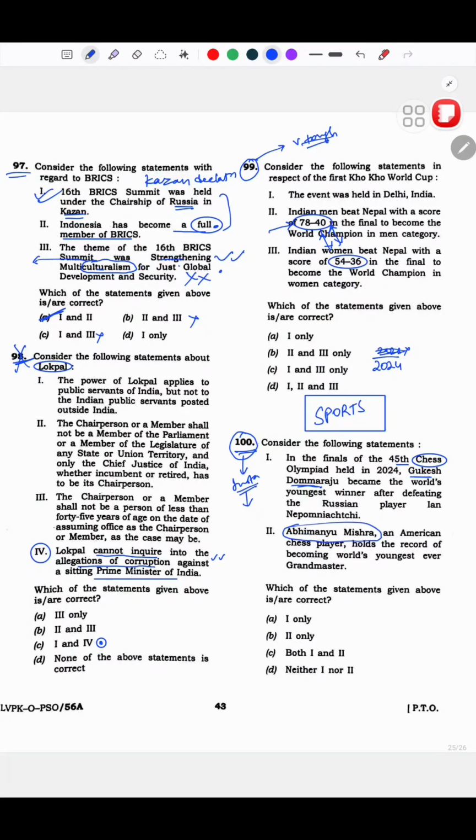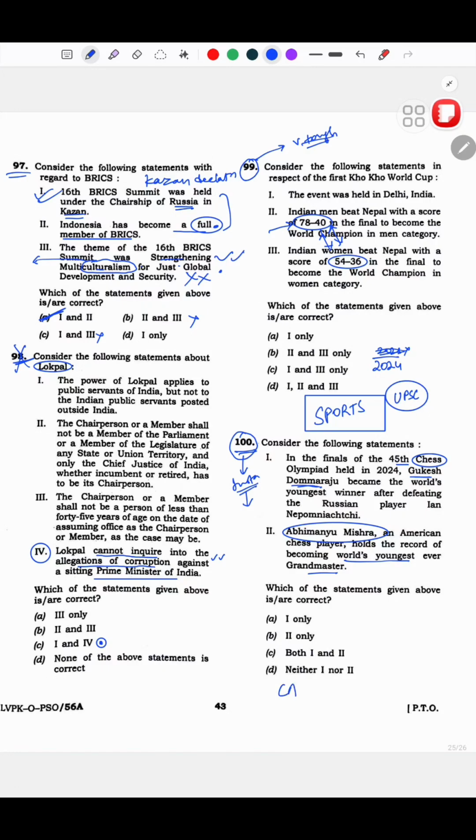But Abhimanyu Mishra, American chess player, holds the record of becoming world's youngest ever grandmaster. I don't think people preparing for UPSC would have read this explicitly. So I don't think this was answerable in the exam either.